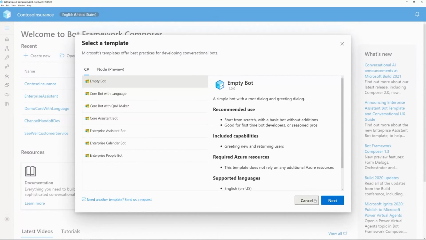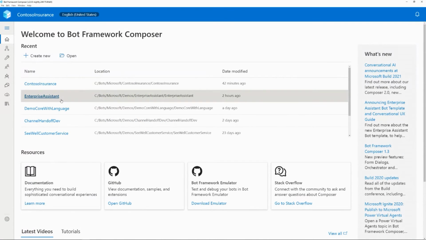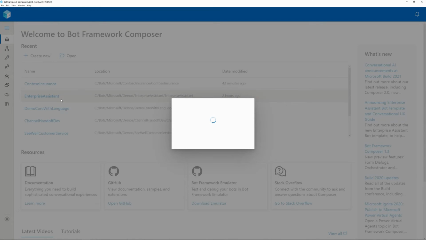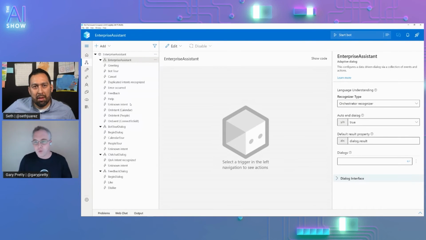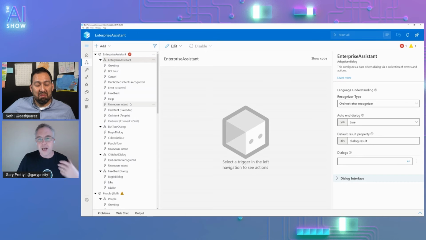And I just wanted to sort of finish on one last thing, which is, really make sure I showed this. I've created a bot before we started today using our Enterprise Assistant template. Now, out of the box, this gives me calendar capabilities so that I can schedule, I can ask what's on my agenda, I can book time with other people, everything that you would imagine from a calendar and scheduling bot, right?